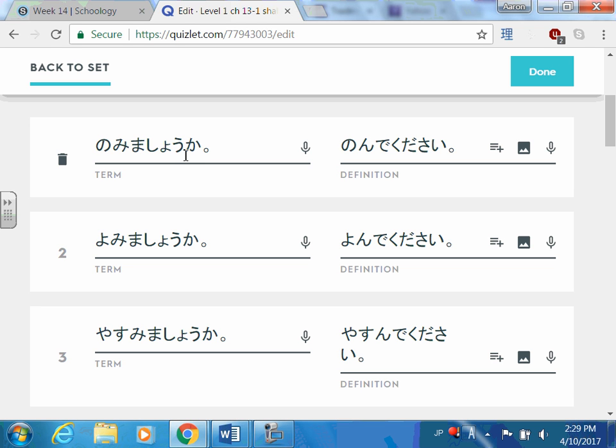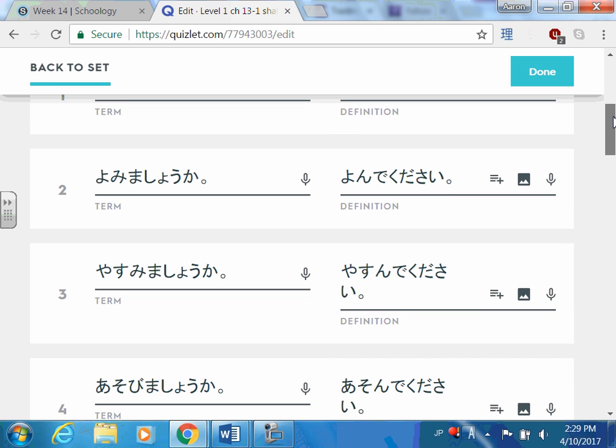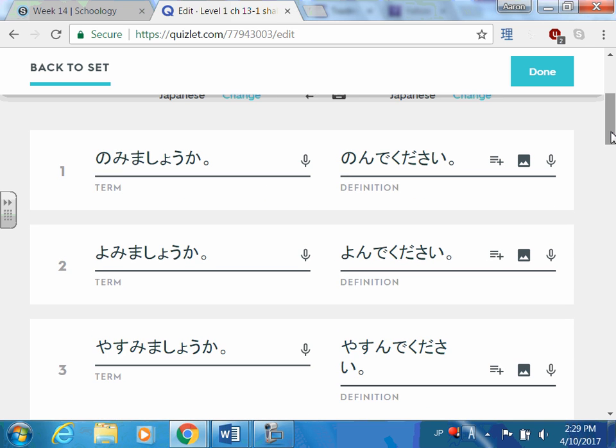Nomimashou ka is like, shall I drink something? Nonde kudasai. Yomimashou ka. Yonde kudasai. Yasumimashou ka. Yasunde kudasai. Okay, now there's a pattern to these. Notice how every one of these first three has mi before the mas, or in this case, the mashou ka. You take off that and you change it to nde, yasunde kudasai, yonde kudasai, nonde kudasai.